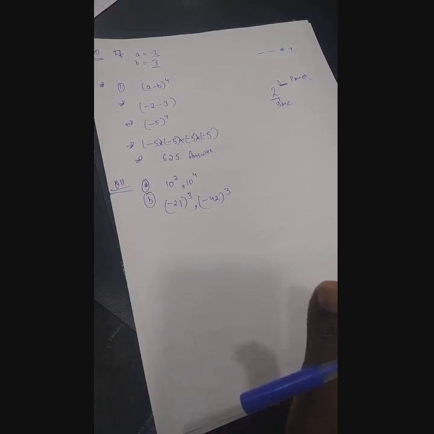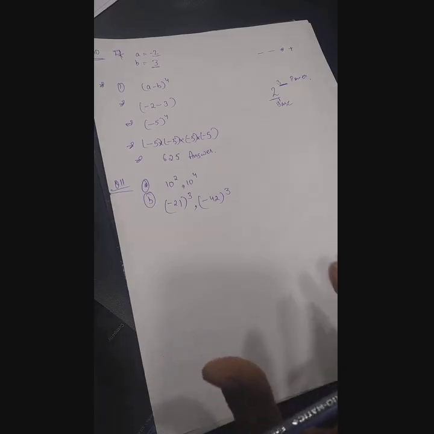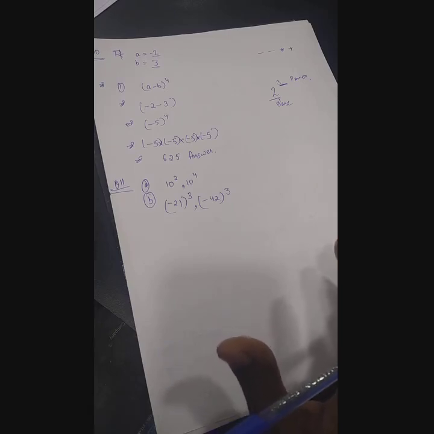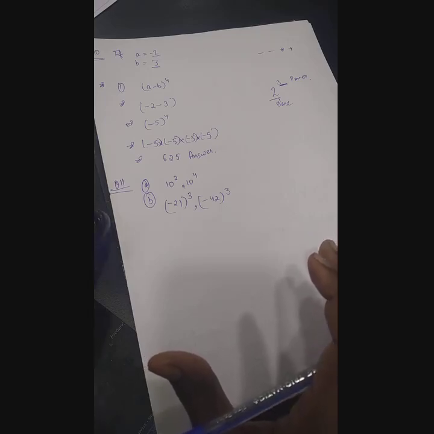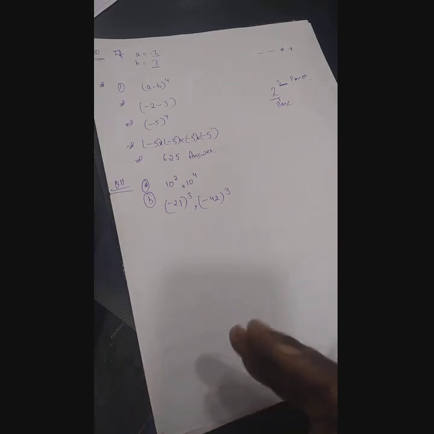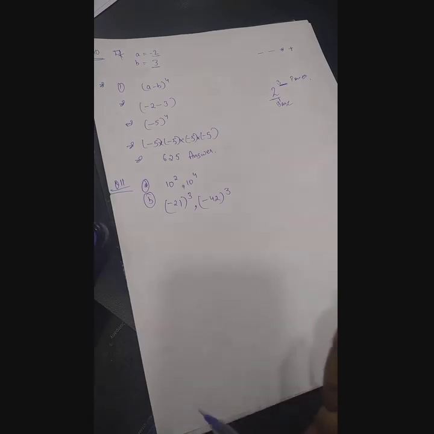Means we have to guess a number whose expanded form is in terms of power 10, and after that you have to expand it. This should be a 5-digit number. So in this you will have to guess a simple number, and by expanding it you will get an answer in exponent form.